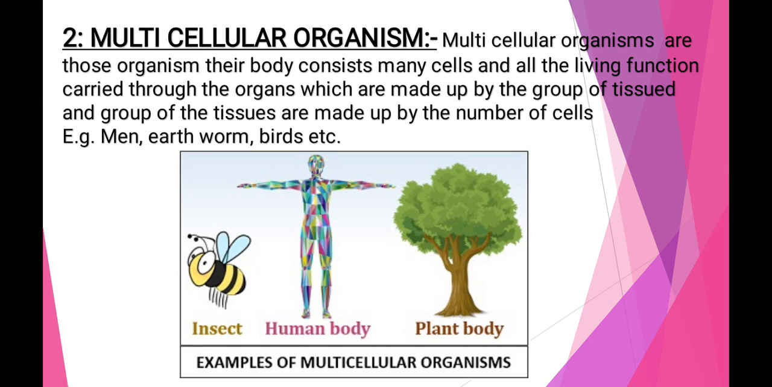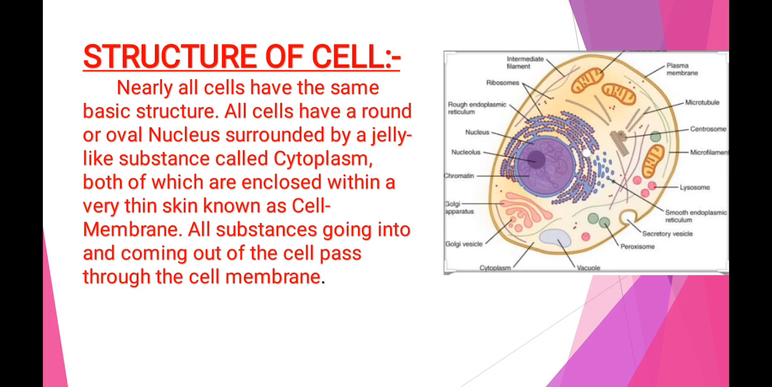Now we will see the multicellular organisms. Multicellular organisms are those whose body consists of many cells and their body functions are carried out through groups of organs. Here you can see that human body, plant body, insects, all of these are examples of multicellular organisms.